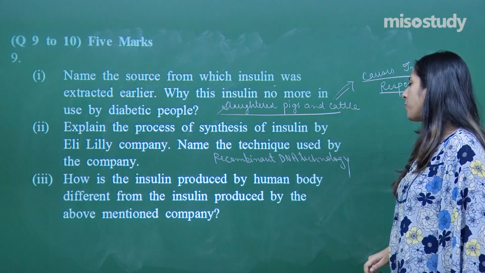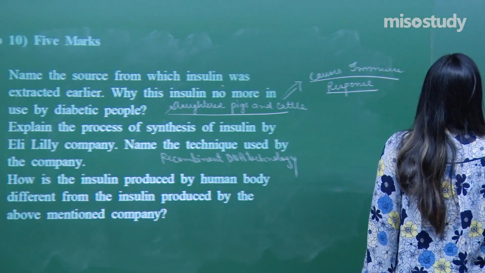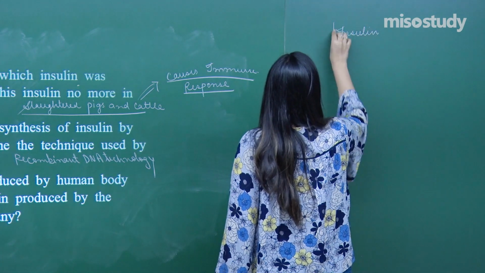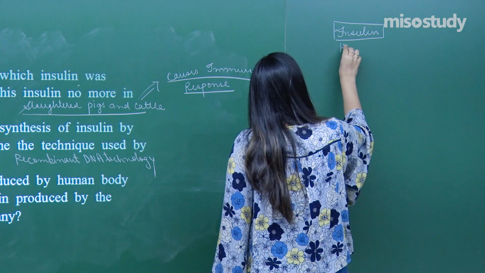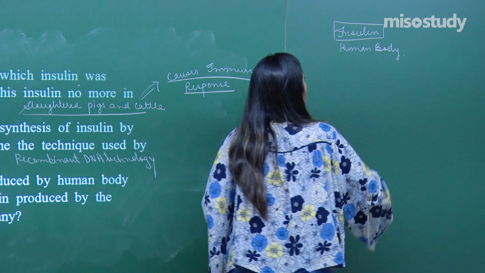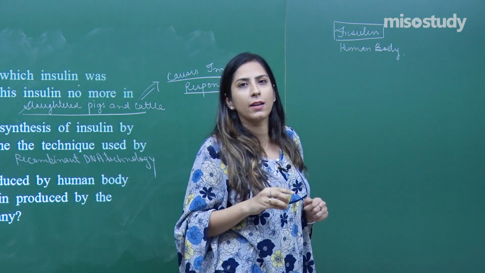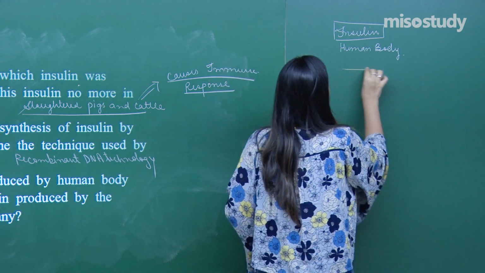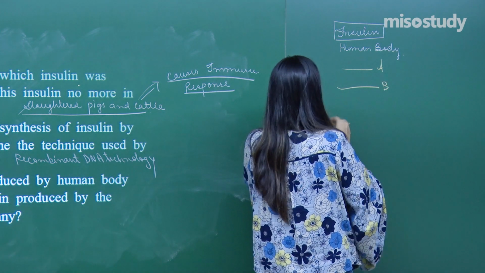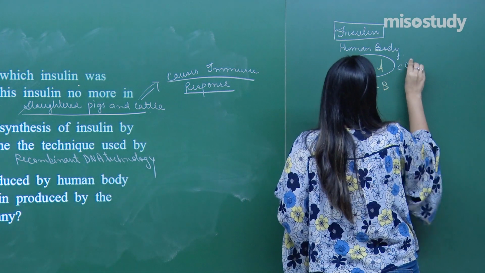How is the insulin produced by the human body different from that of the insulin which is produced by the above mentioned company? Come to this side. When we talk about insulin produced by the human body, that is made up of two chains, and along with those two chains, one more chain is present, that is called the C chain. So this is the A chain, this is quite a big B chain, and in between we have another chain which is called the C chain.